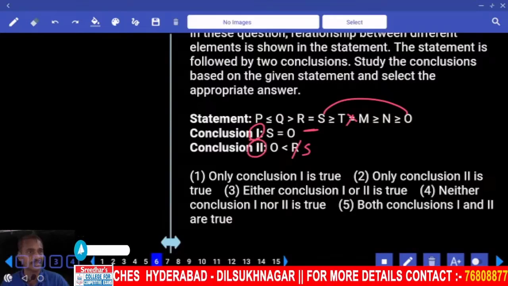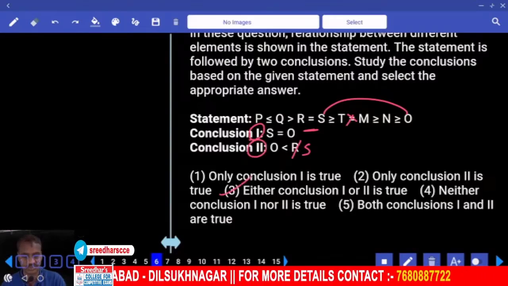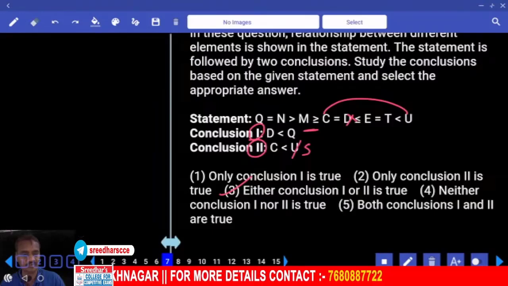Then what is your answer? Either 1 or 2. Either 1 or 2, that is choice 3, question number 6. Then coming to question number 7.